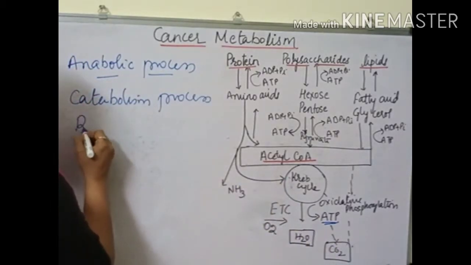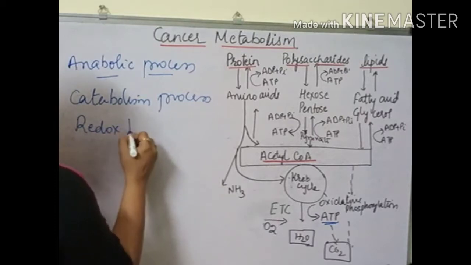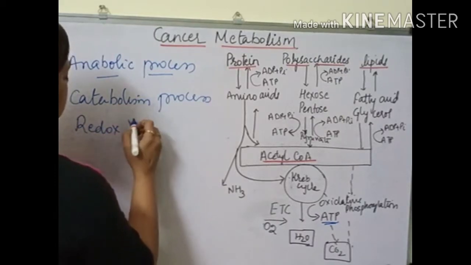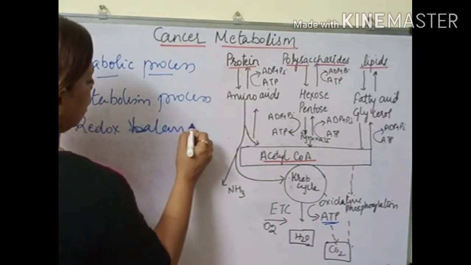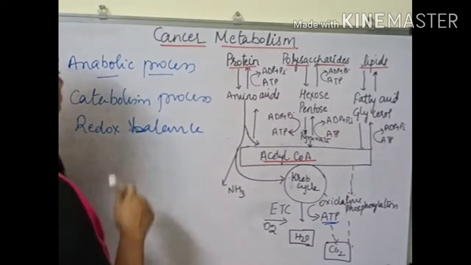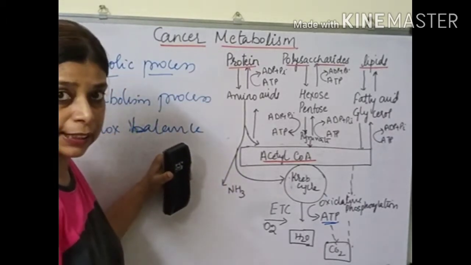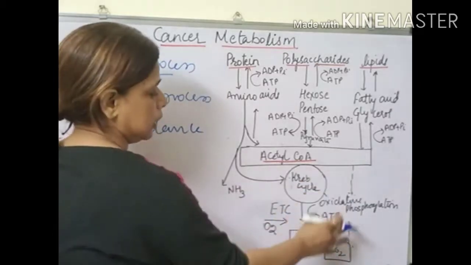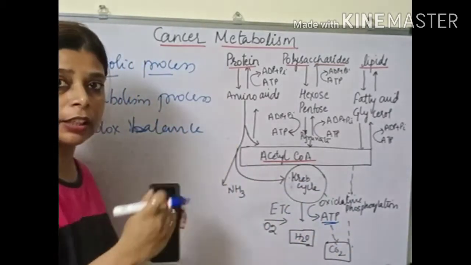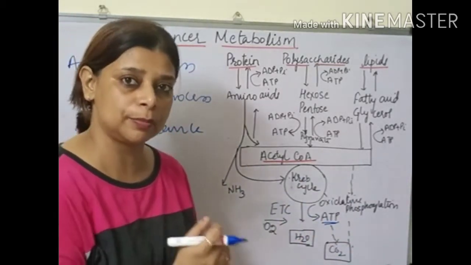The last one is maintaining redox homeostasis, that is redox balance or redox homeostasis. For the metabolic process, there is always oxidation and reduction process occurring.